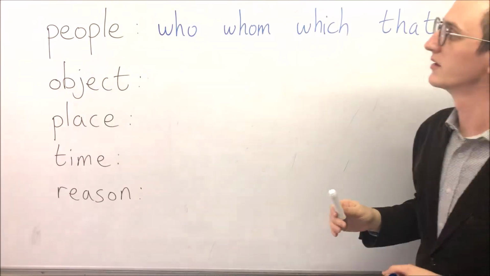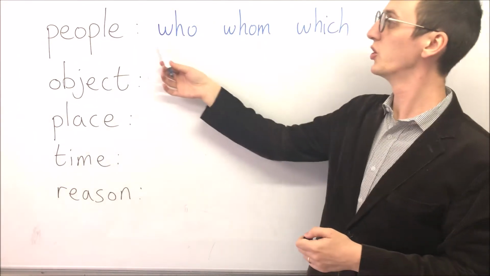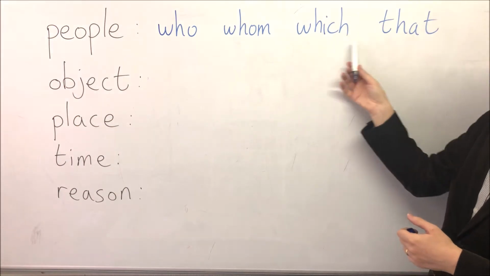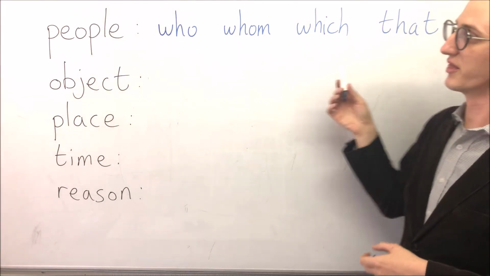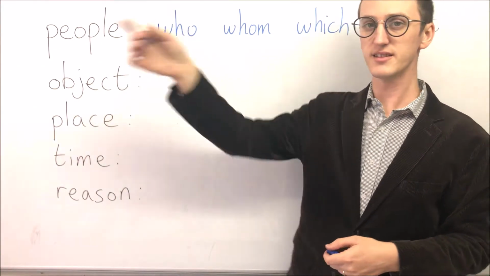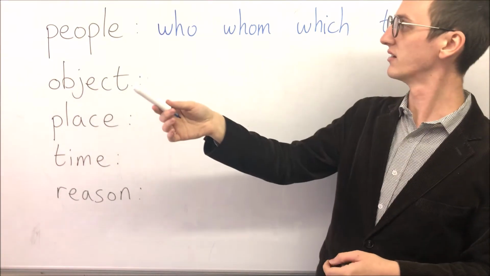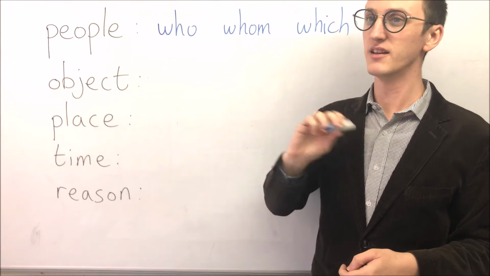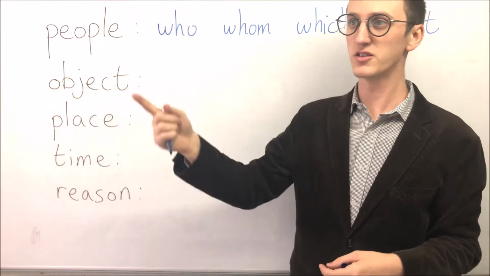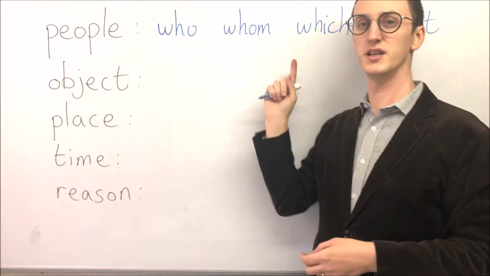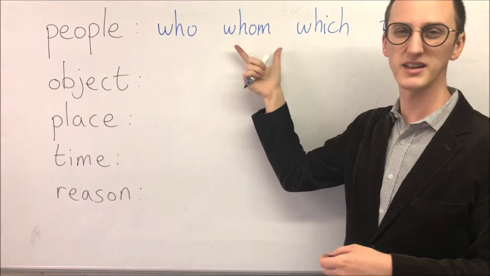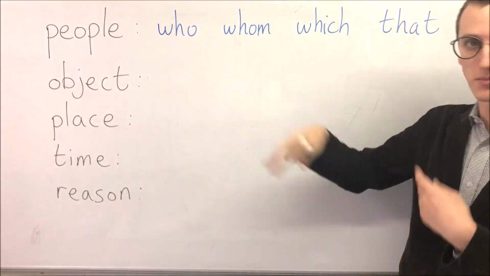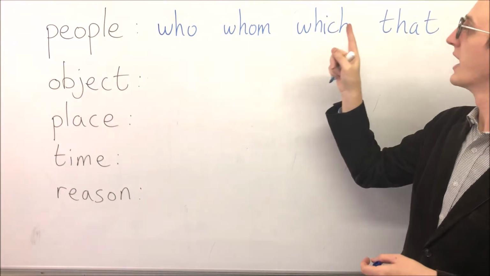For people, we use who, whom, which, or that. The person who is standing there is my mother. I talked to the person whom is standing there. It's a little bit informal, this one. We'll give some more examples later, so don't worry.